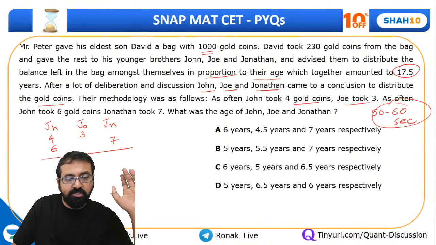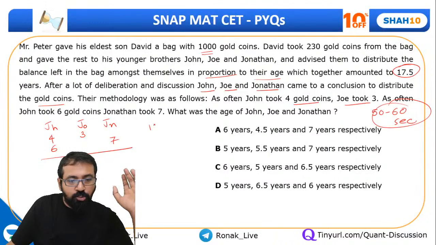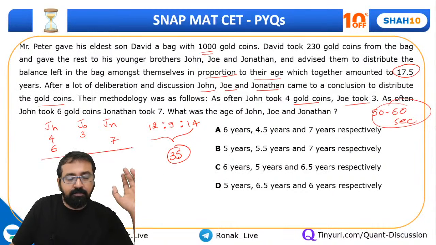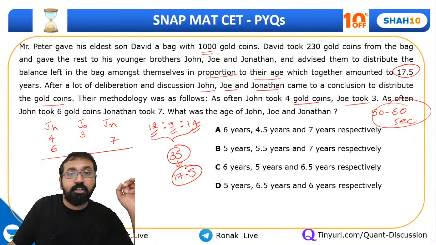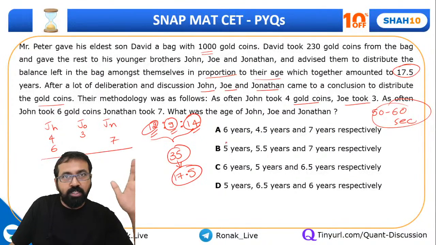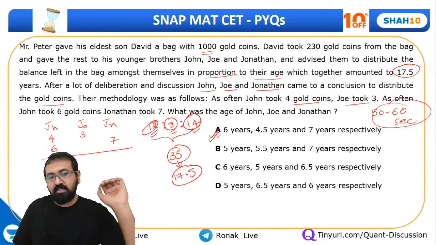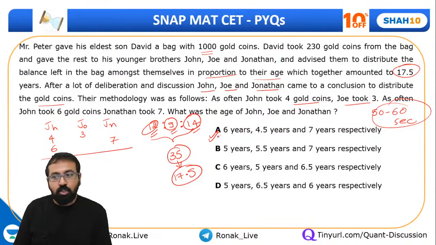So can you quickly find out this ratio? If you solve this, the ratio will come out to be 12:9:14, right? So the total is 35. If the total age is 35, then John is 12 years, Joe is 9 years, and Jonathan is 14 years. But here their total age is 17.5, which is nothing but half of 35. So we just need to halve these values, and you will get option A, guys. In fact, you should have quickly solved this. So make sure that all of you are very good at this.